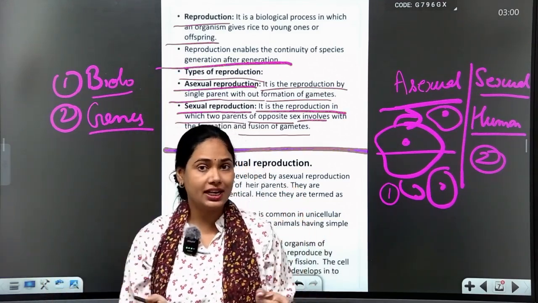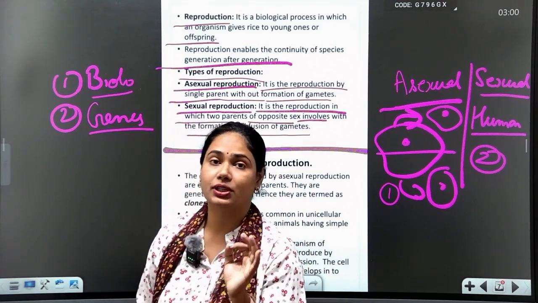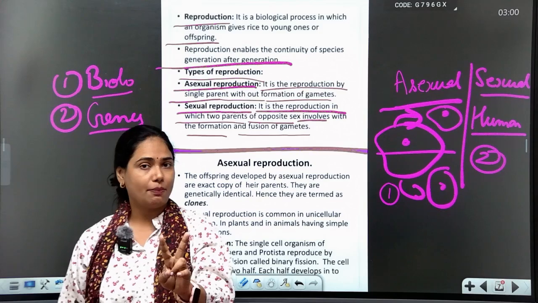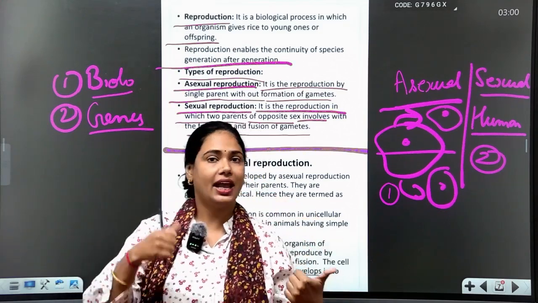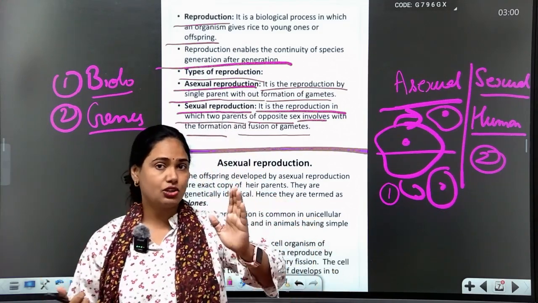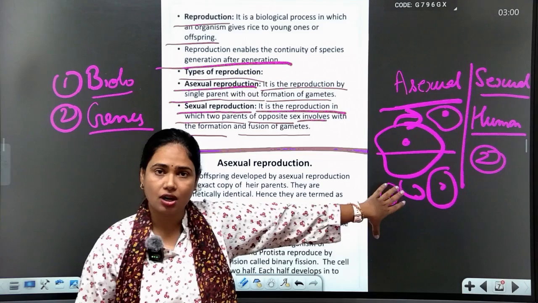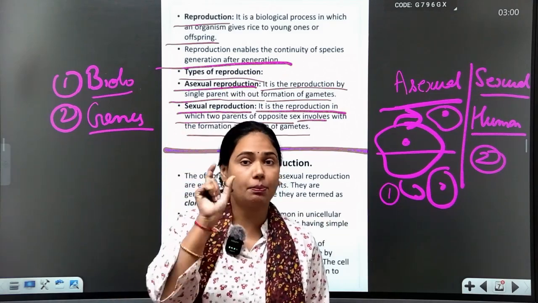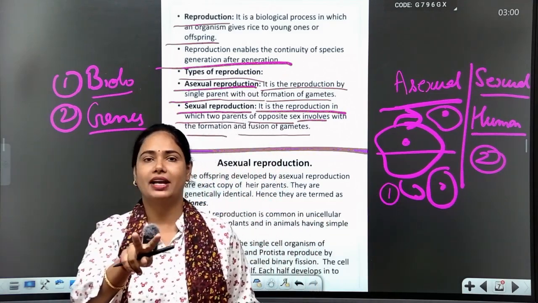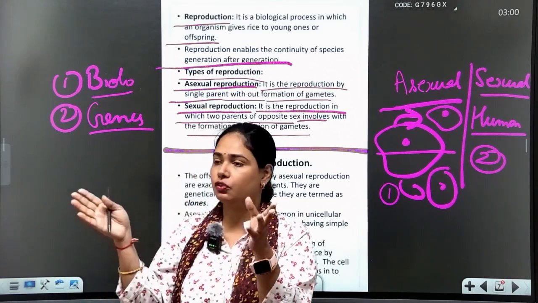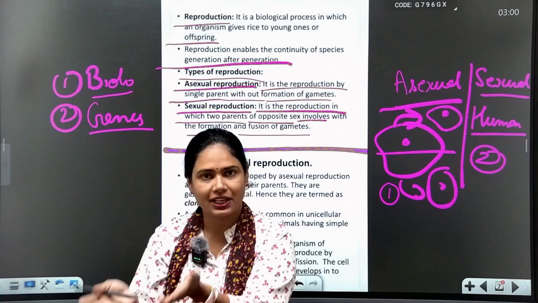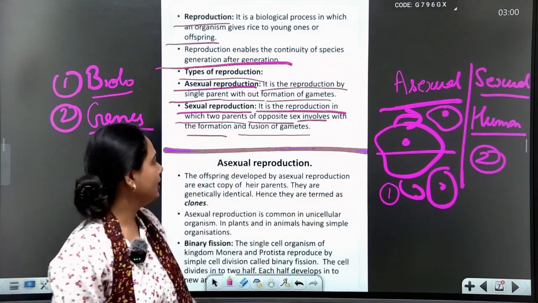So you clearly understand what I am going to tell you, that there are two types of reproduction, asexual and sexual. Asexual reproduction needs only a single parent, like unicellular organisms. Sexual reproduction needs two types of parents or two types of gametes which fuse and form offspring. Okay, clearly got it.